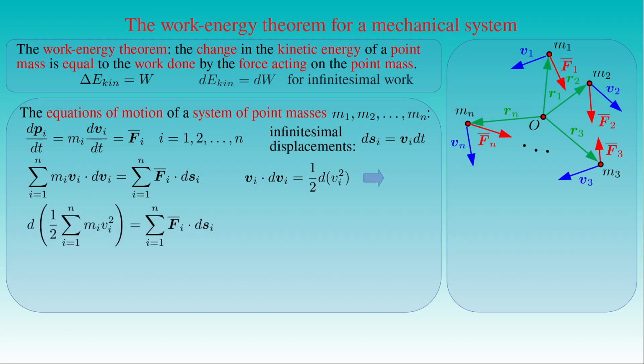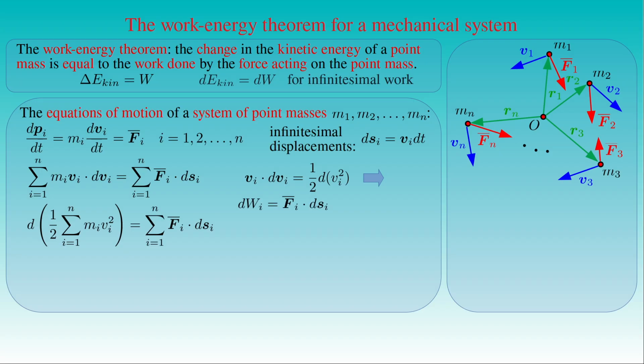The differential of 1 over 2 times the sum of the mass mi times the square of the velocity vi from i equals 1 to n is given by the sum of the dot product of the force f̄i and the infinitesimal displacement dsi from i equals 1 to n. In the right-hand side of the equation, the dot product of the force f̄i and the displacement vector dsi gives the infinitesimal work dWi done on the point mass mi by the force along the infinitesimal displacement.